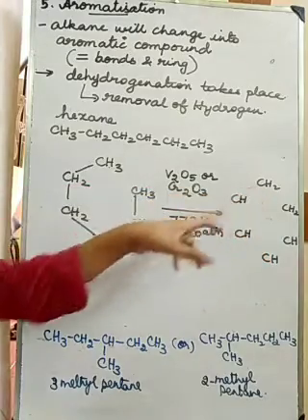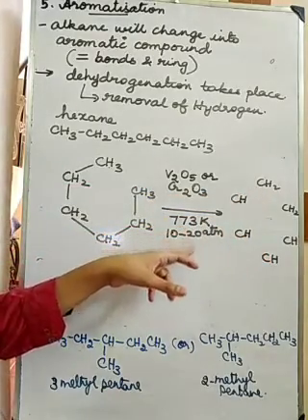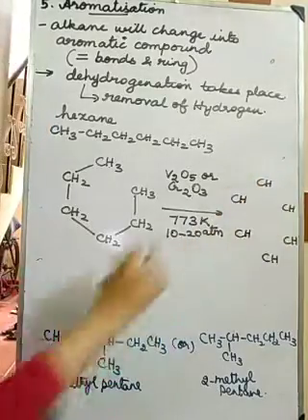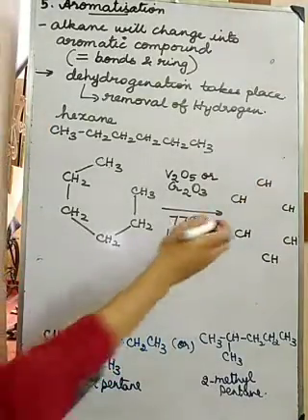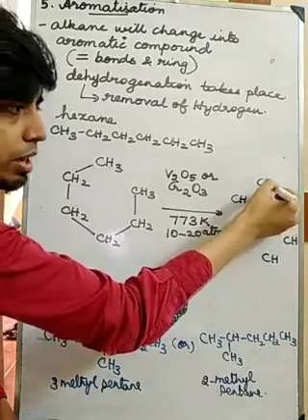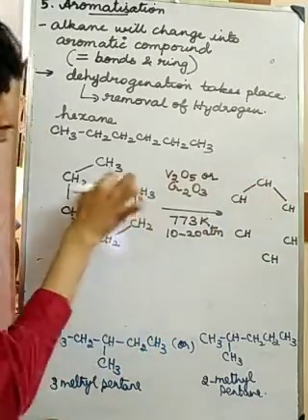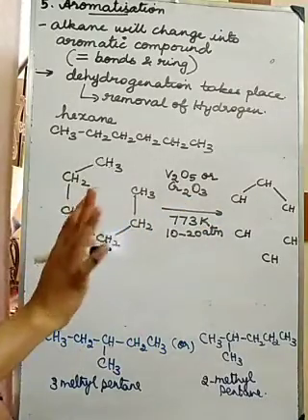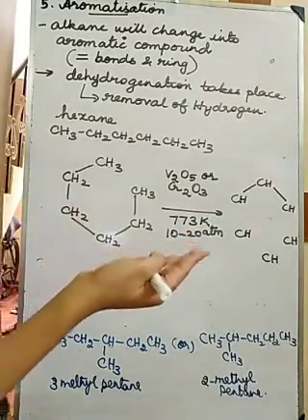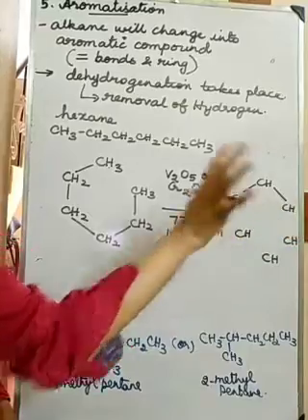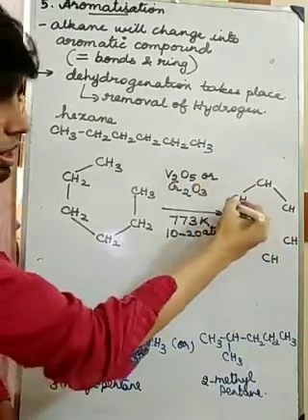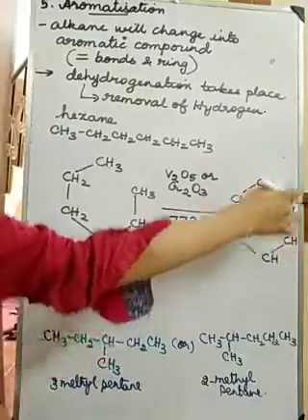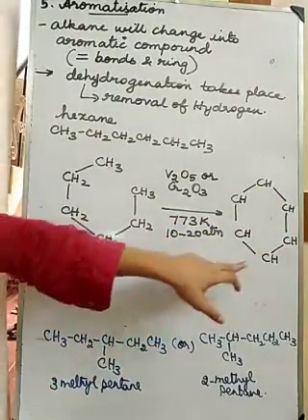So I will increase the temperature and pressure and remove one more hydrogen also. When one more hydrogen goes, a bond is formed between these two carbons. This mechanism is not given here; you will study it in your 12th standard. But a bond will be formed, and you will get a cyclic compound. But it is not aromatic.